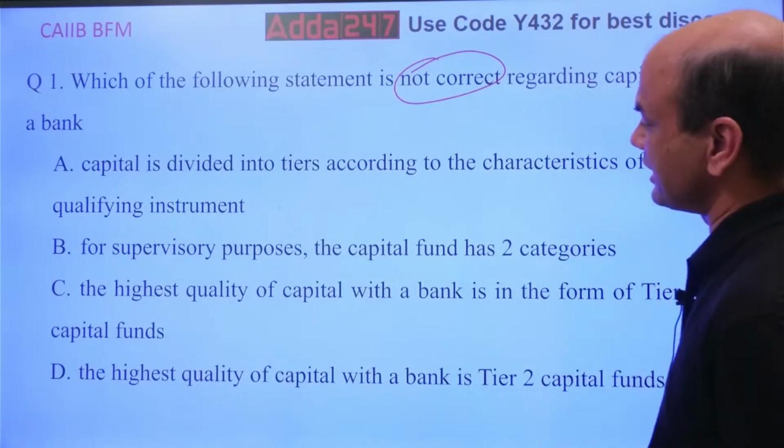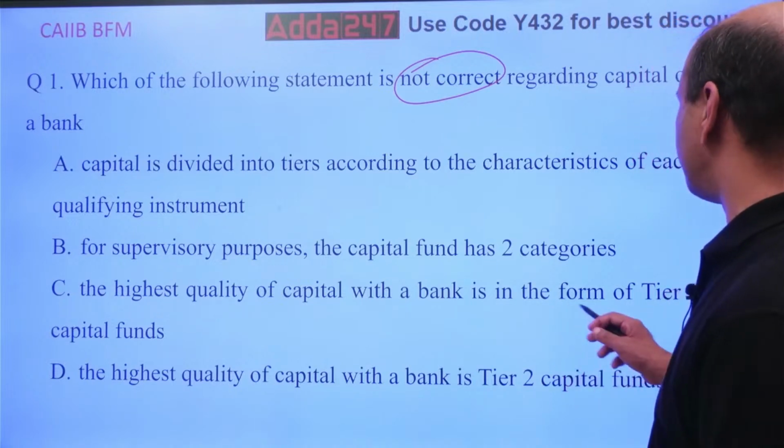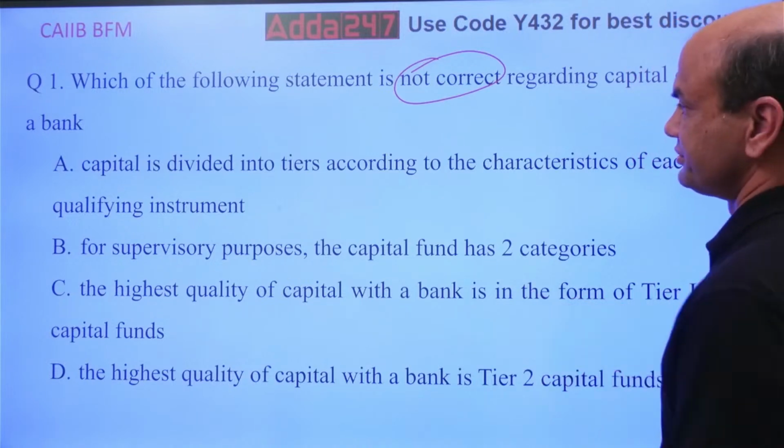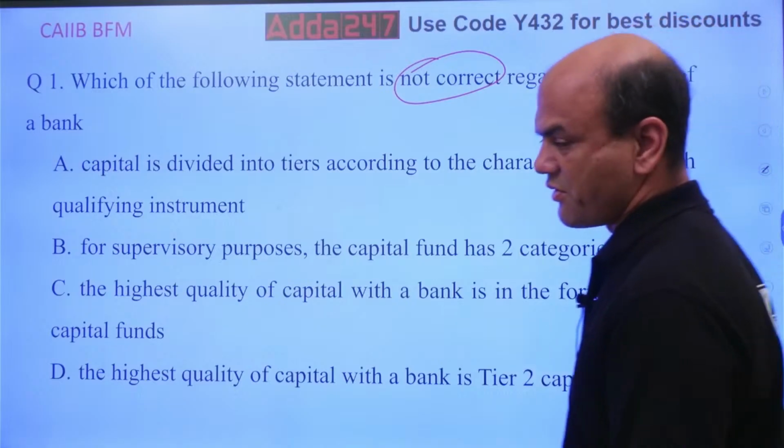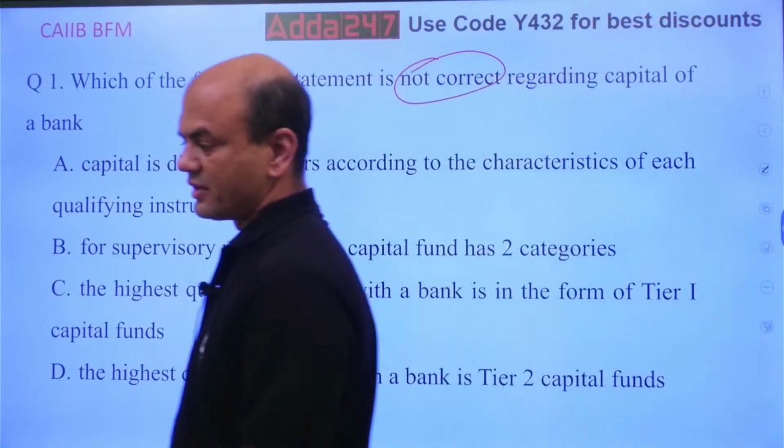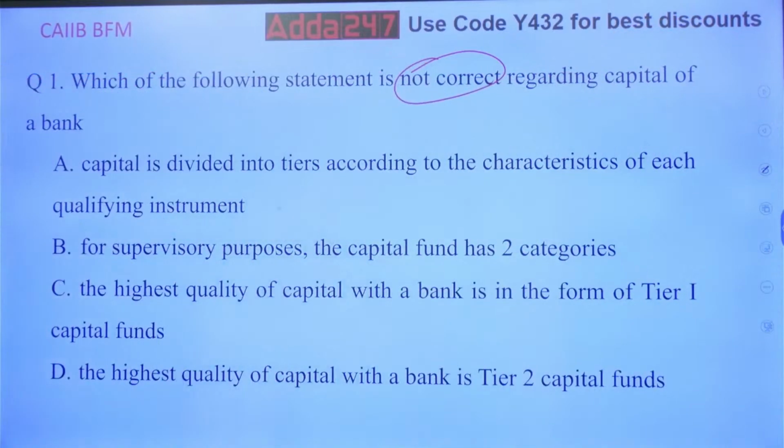The highest quality of capital with the bank is in the form of tier 1 capital. The highest quality of capital with the bank is tier 2 capital funds. Now answer this. I won't say it's the simplest one, but it's a sort of simple type. It's not that difficult. Answer it.